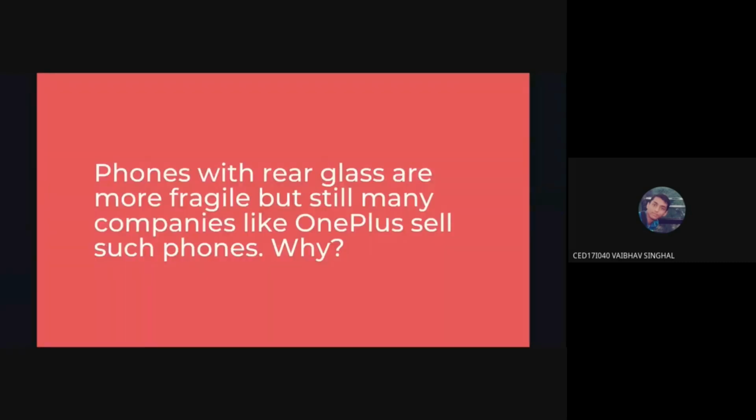Now there are phones like the OnePlus 6 which have a glass back and are more fragile, and they don't even have the feature of wireless charging. So why do you think such companies go with the design choice of having glass at the back of the phones? Again, if anybody could answer this question in the chat. Or if you don't know, you can just say no and I can continue with my presentation.